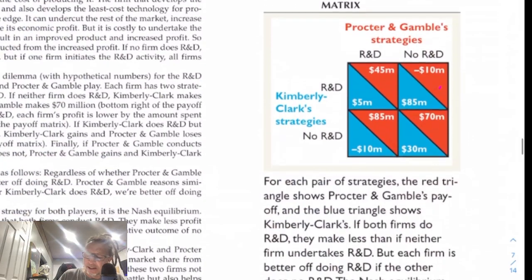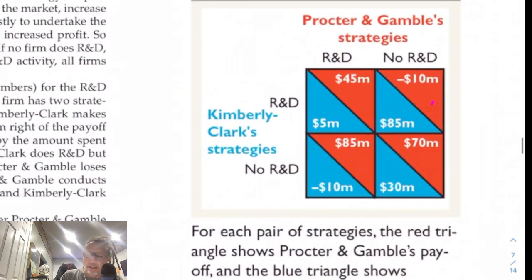And finally, we could just look at another kind of sample, which is research and development. Again, this one we're looking at Kimberly-Clark and Procter and Gamble. These are 2 firms in an oligopoly or a duopoly, and we can see that even though they're not going to share the wealth, their best strategy has Procter and Gamble still making 70 million, and Kimberly-Clark only going to make 30 million. That's because not everybody has to be equal in the oligopoly. There could be different firms that dominate.